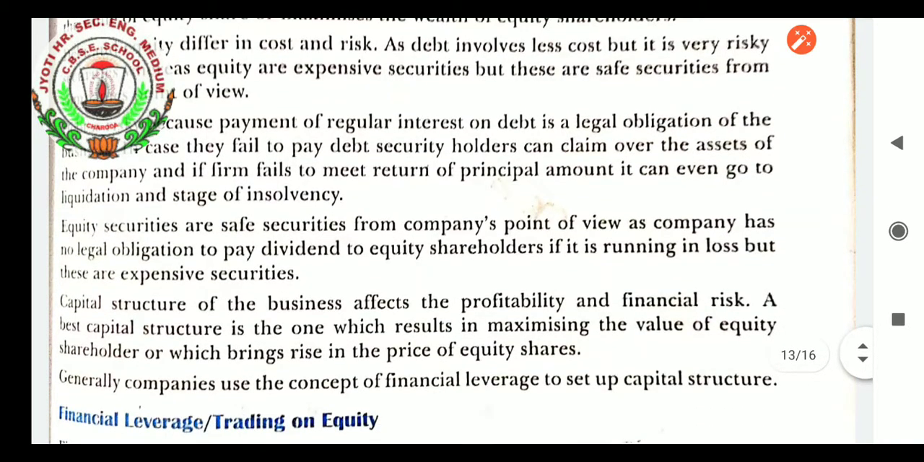So further I will be explaining in the next class about the capital structure and financial leverage, and the difference between both of them and everything.